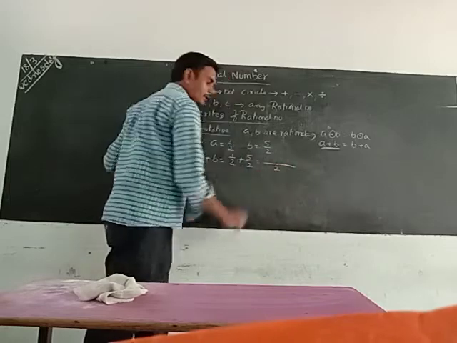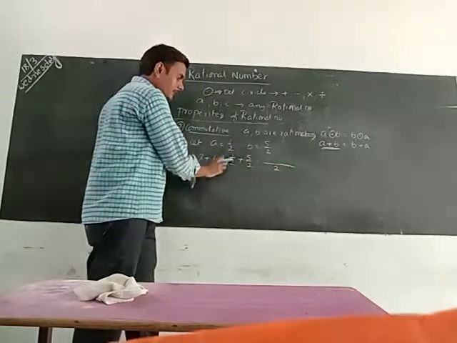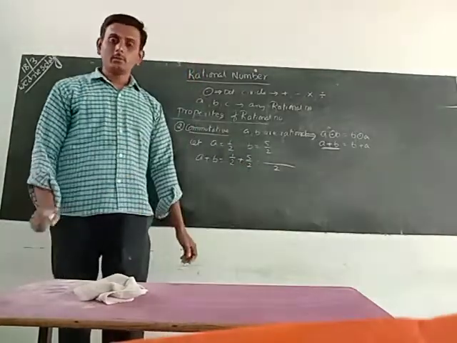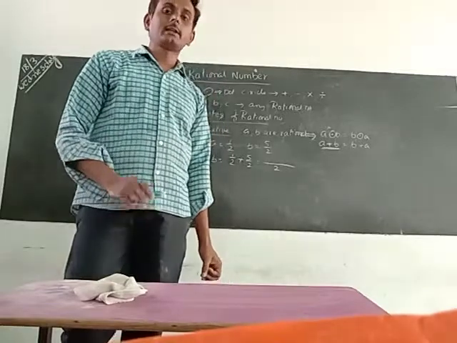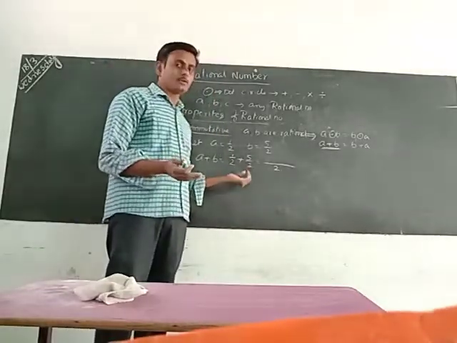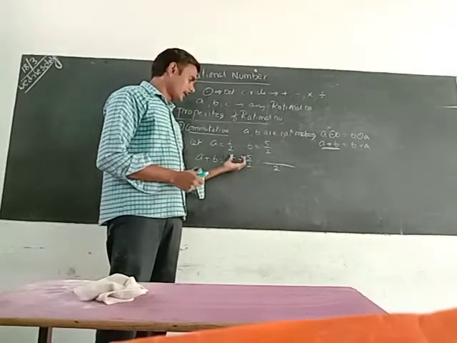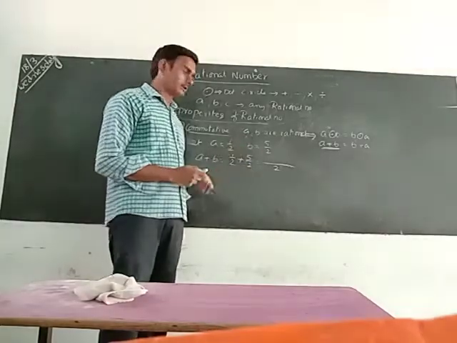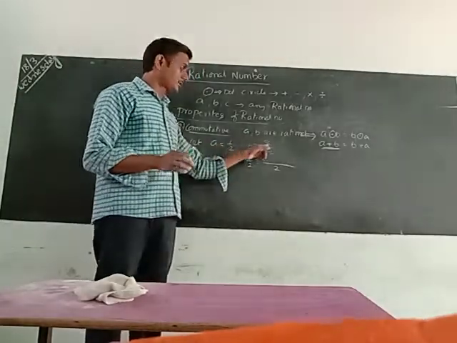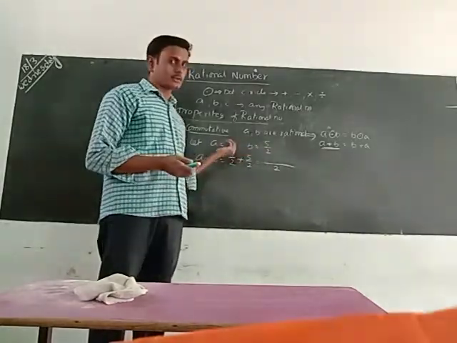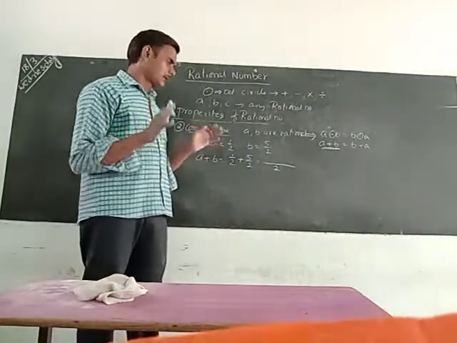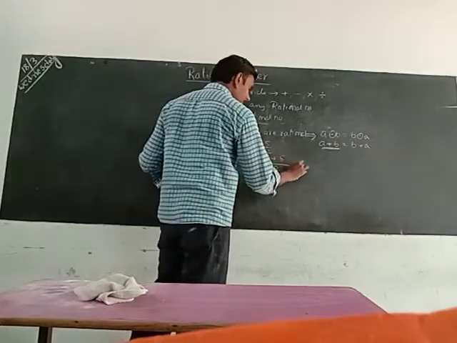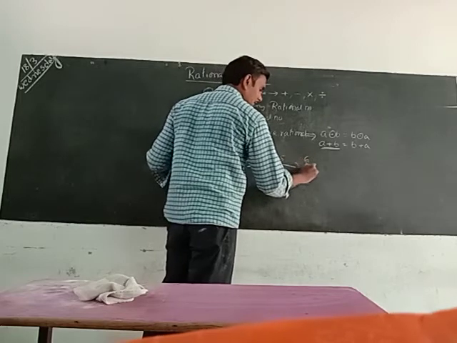The denominator is 2 for both. Both have the same denominator, so we can say these are like fractions. For like fractions there is no need to take the LCM. Now add the numerators. Here the addition symbol is there, so we add; a minus symbol means we subtract. We can take minus also, but for convenience I have taken the plus symbol in both. 1 plus 5 is 6 by 2.